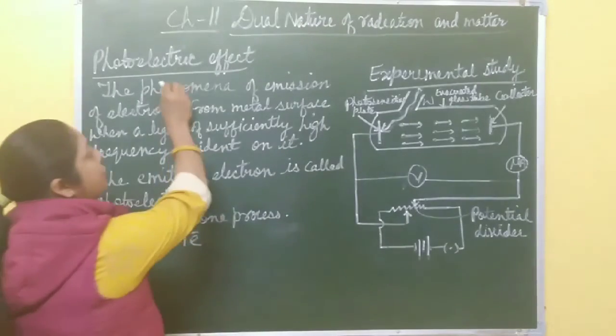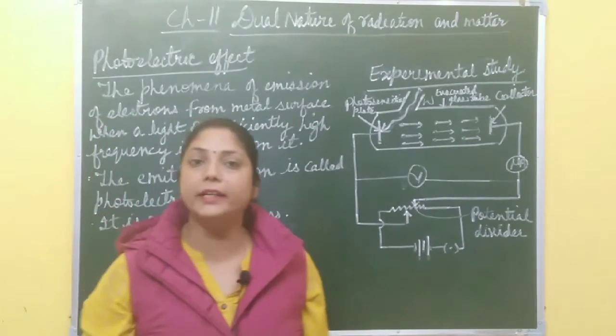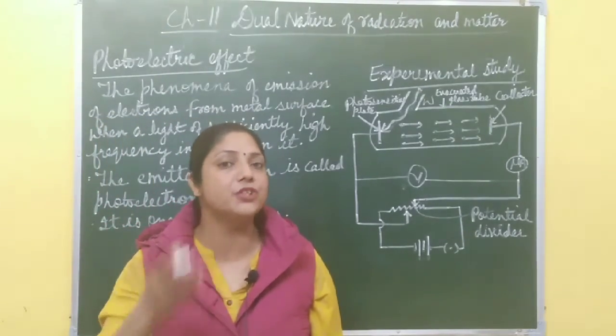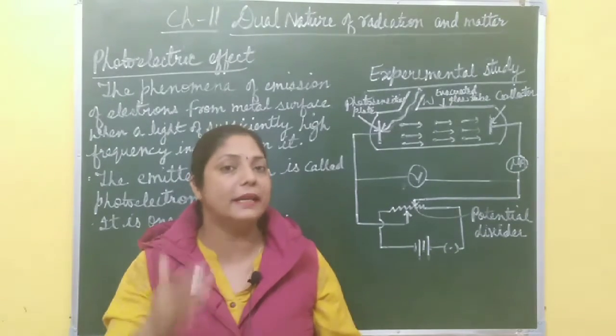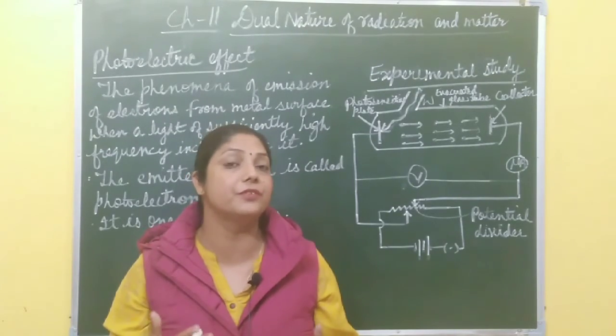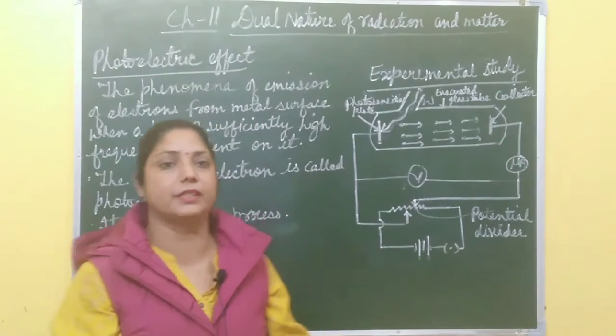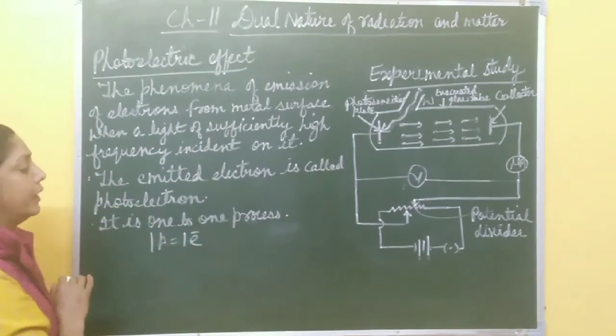Now next is photoelectric effect. What is photoelectric effect? It is the phenomenon of emission of electrons from the metal surface when light of sufficiently high frequency is incident on the metal surface. This process is called photoelectric effect.